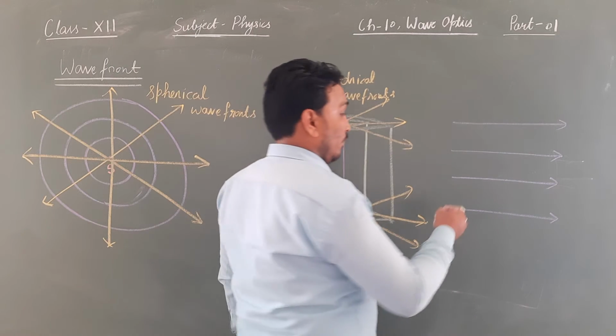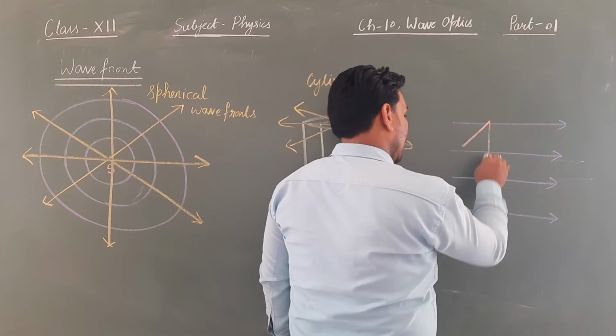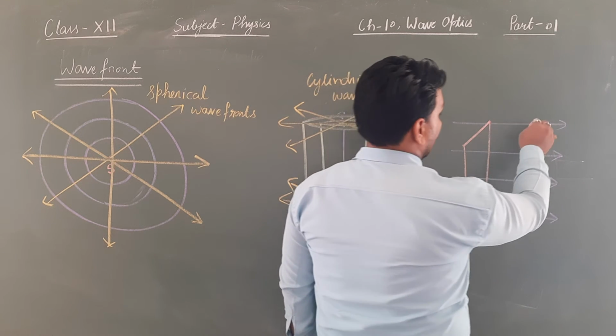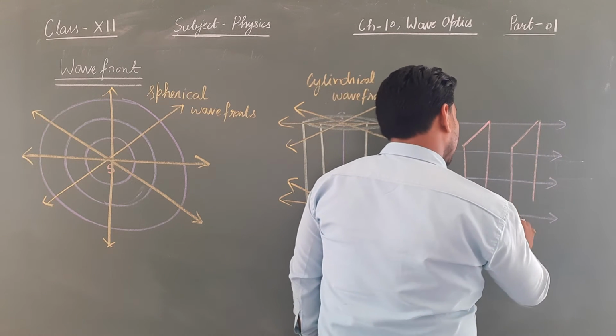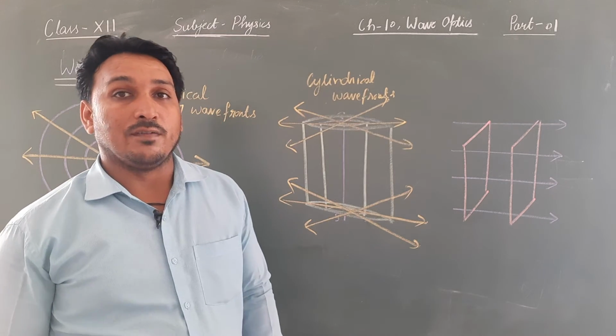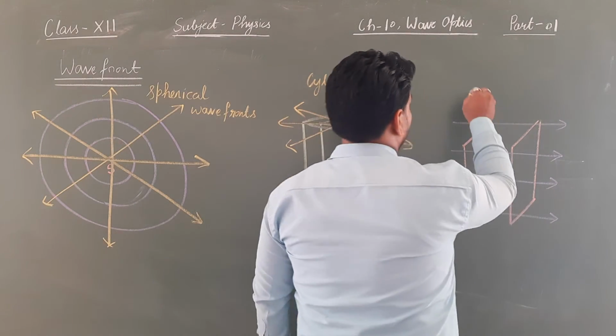So now the wavefronts are going to be something like this. These wavefronts are called plane wavefronts. Plane wavefronts are formed when the light source is at infinity.